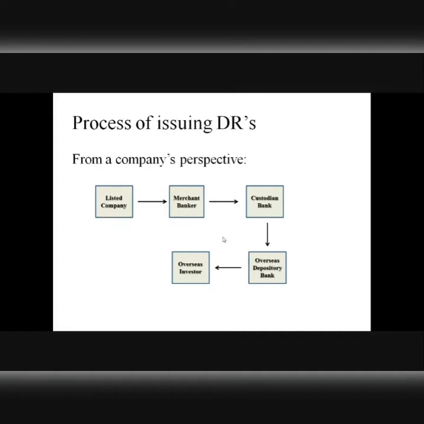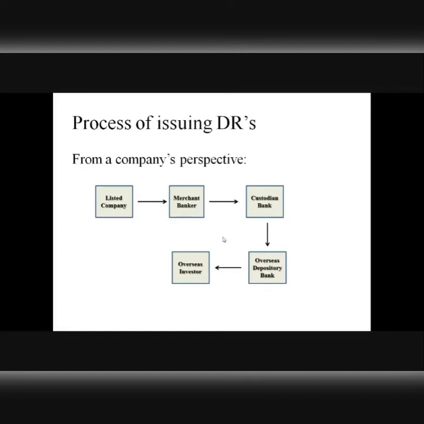What will happen? Here it's the merchant banker, not the broker as in the case of an investor. The merchant banker on behalf of the issuing company will hand over a certain number of equity shares to the local custodian bank, okay? Once those equity shares are received by the local custodian bank, which is again a foreign bank, it will intimate its overseas correspondent to issue DRs in the US market, right?